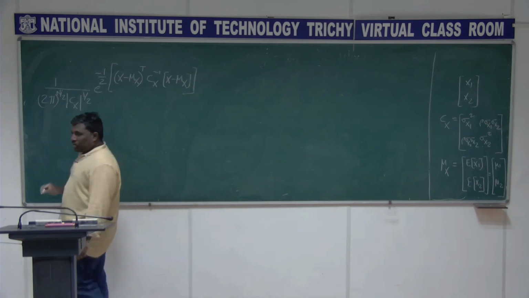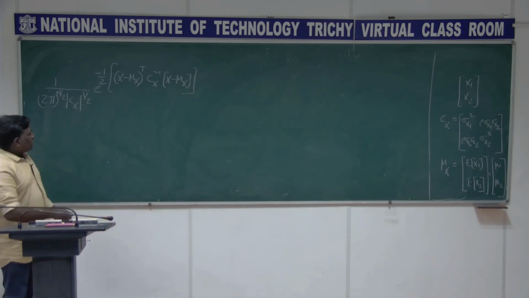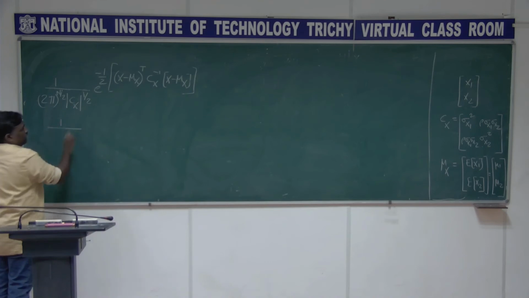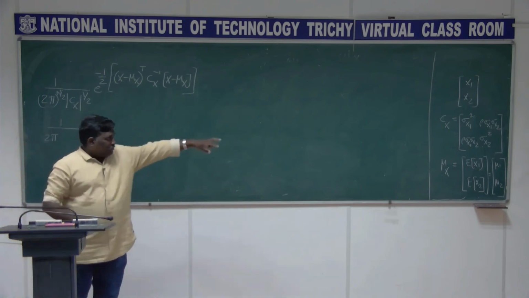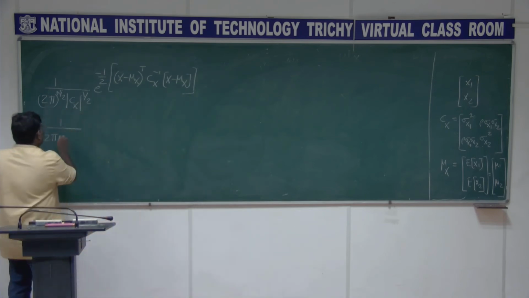So now what I am doing is I want to substitute this expression here, and n is 2 in this, so it is 2 pi only. And the determinant of Cx is needed, so I write determinant of Cx itself.